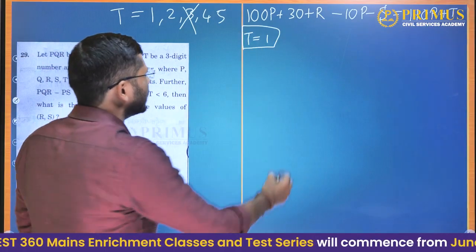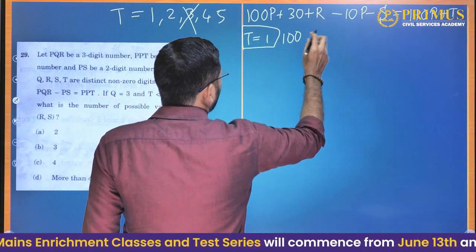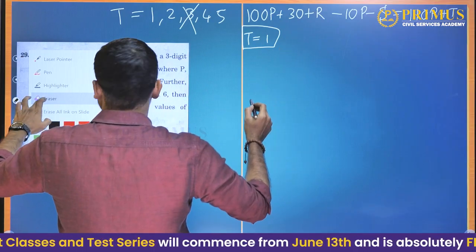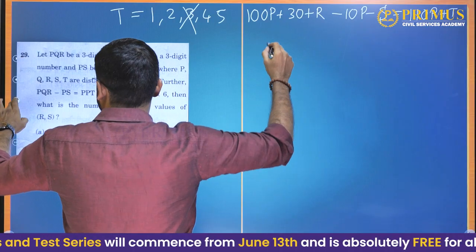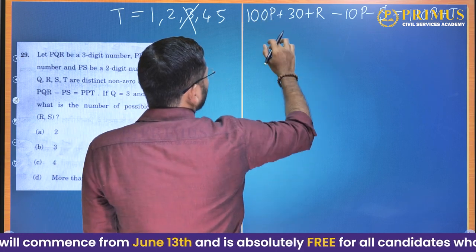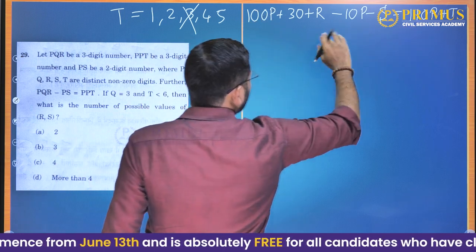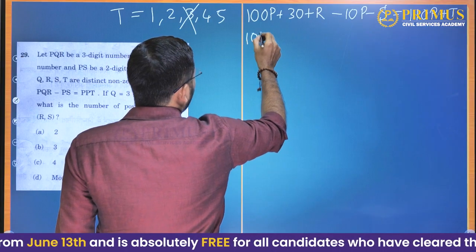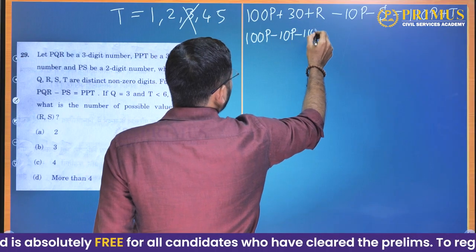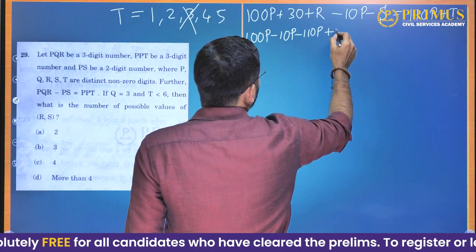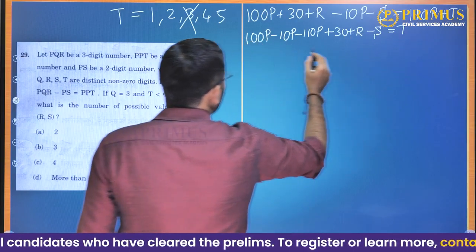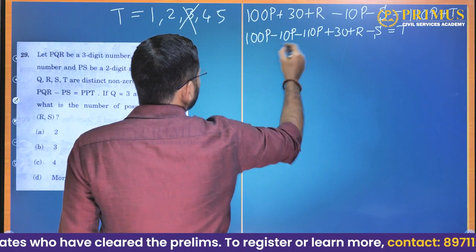Let us simplify this equation before going further. We take 100P minus 10P minus 110P, plus 30 plus R minus S, equals T. This is minus 20P.